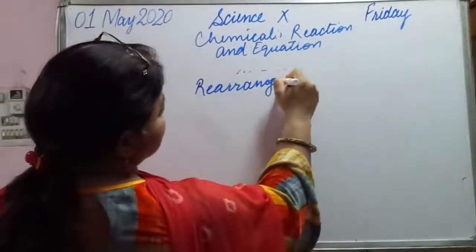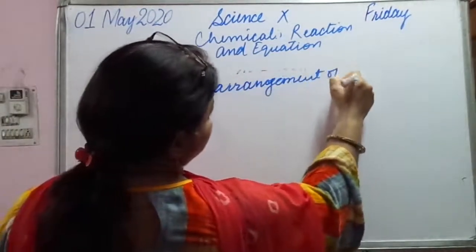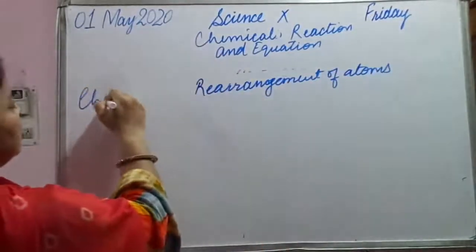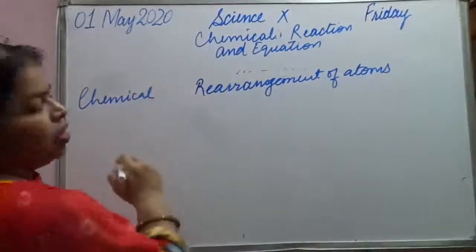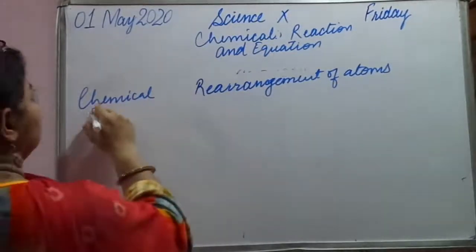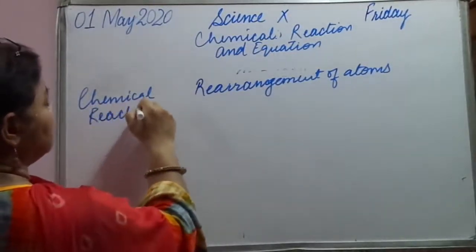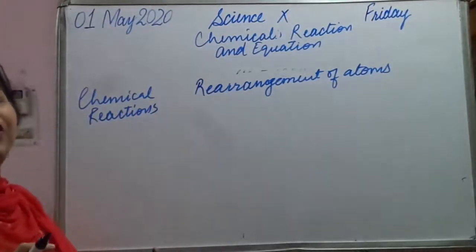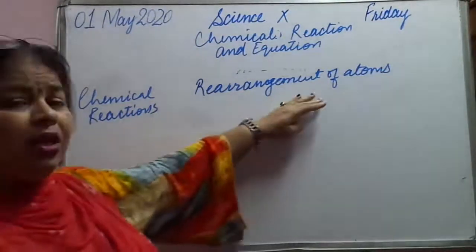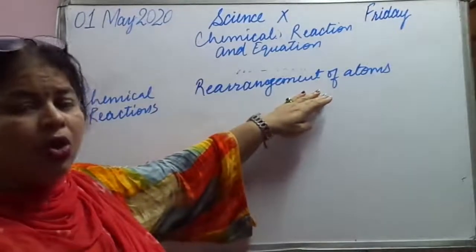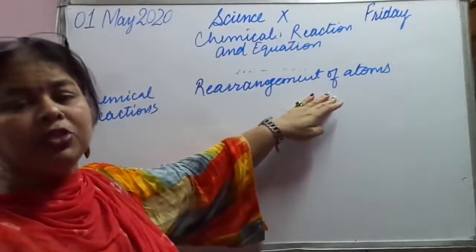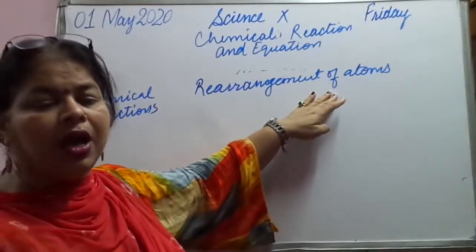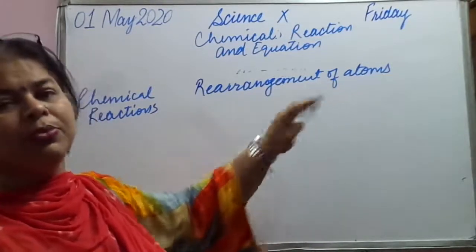What is a chemical reaction? It is just a rearrangement of atoms, or this is one of the definitions that we can say, or it can be like a process in which one or more substances are transformed into new substances.